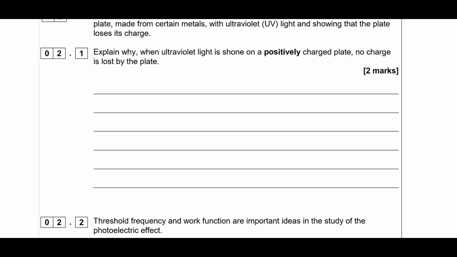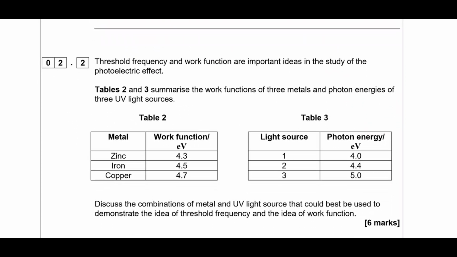So if you were to shine the light onto the plate, the electrons would be emitted, but the plate is positively charged, and if you remove an electron it becomes more positively charged. So although the electron tries to escape, it's attracted back to the plate, and therefore it's not actually going to end up escaping. And as I said, that's basically what's going on with stopping potential. Alright, so that would be my explanation there.